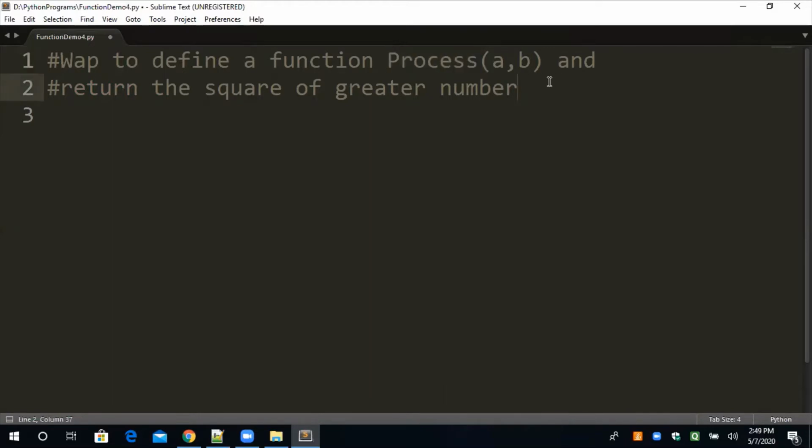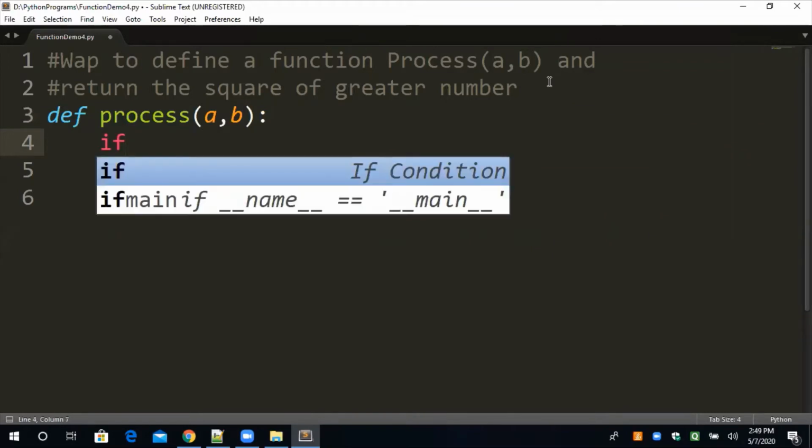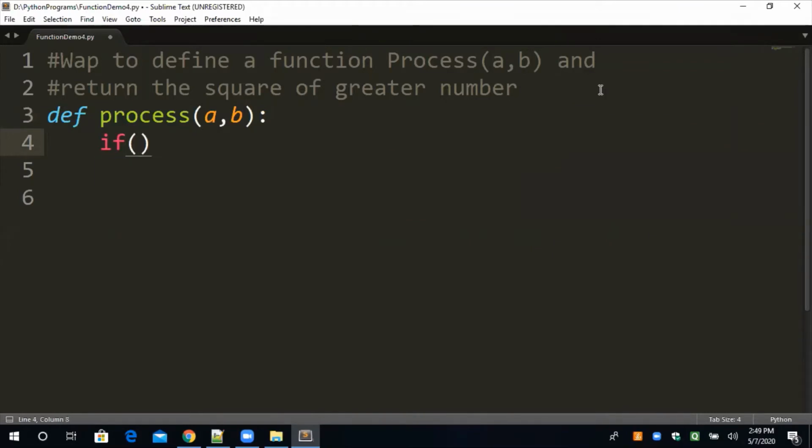Okay, written or not written, it's an optional part. Now, how to define the function? Def process. Now we have to take the two parameters a comma b. Colon is here. After that we have to check which one is greater. These brackets I'm using after the if are not mandatory. We can remove these brackets, no problem.